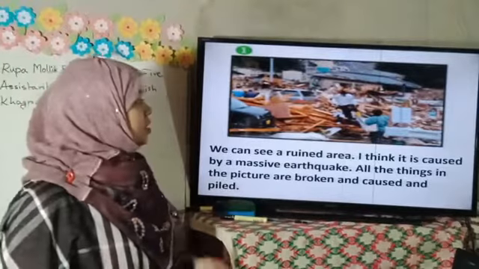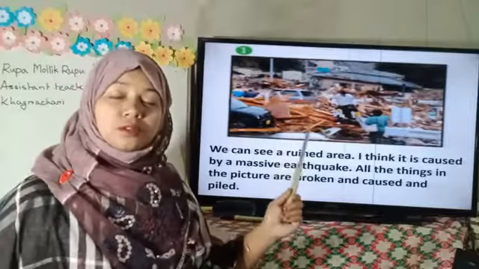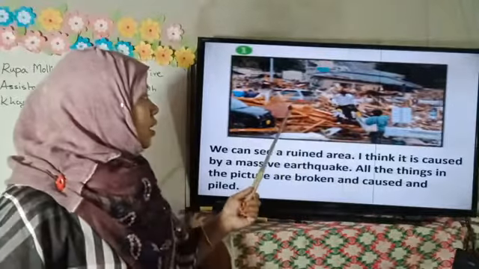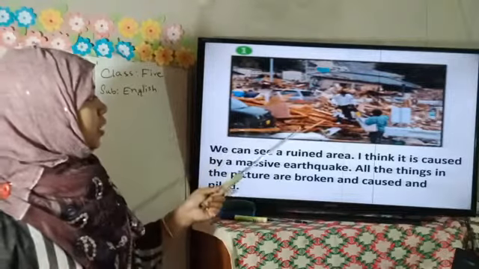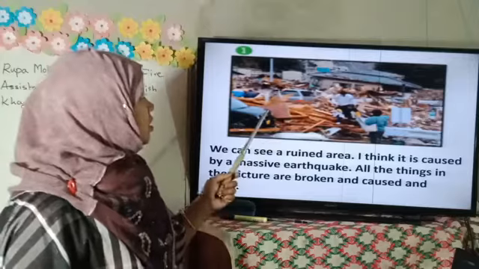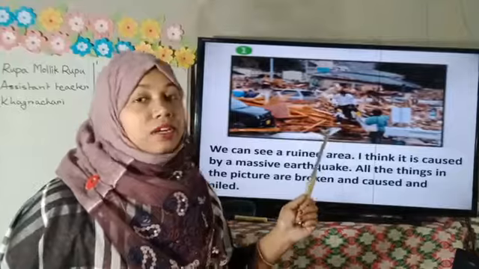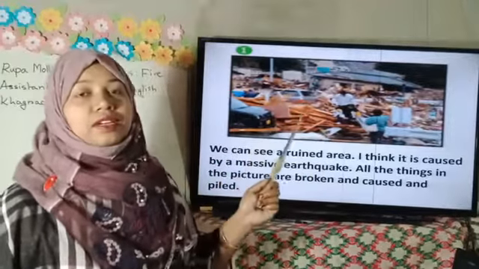Dear students, look, this area is almost broken. We can see the houses and the furniture are broken. Many people lived here, but now there are no people here.